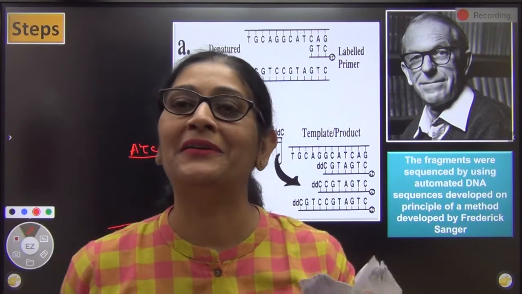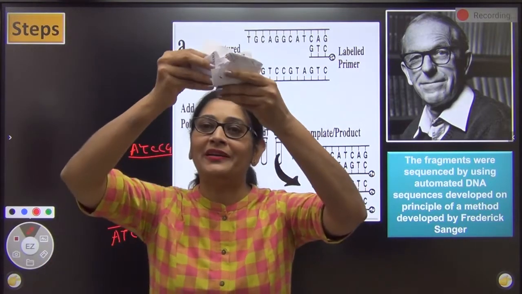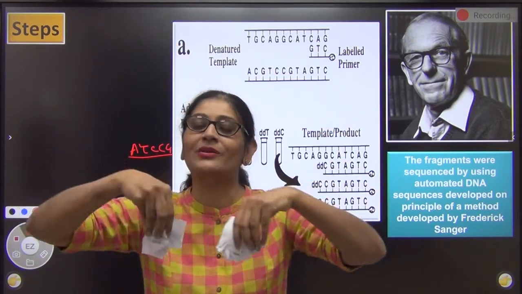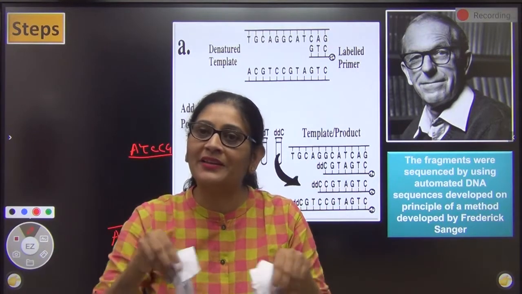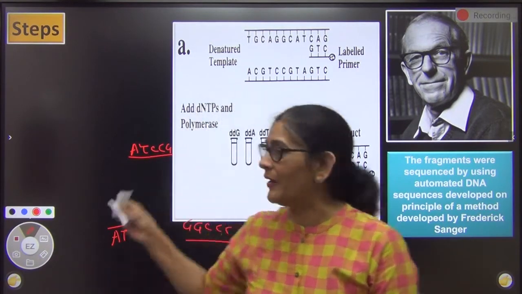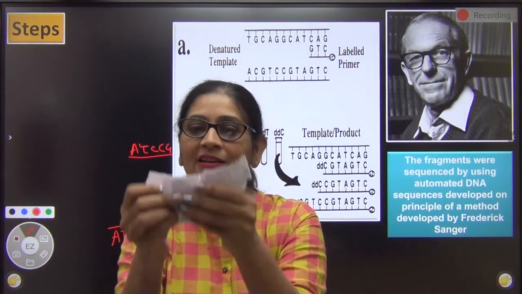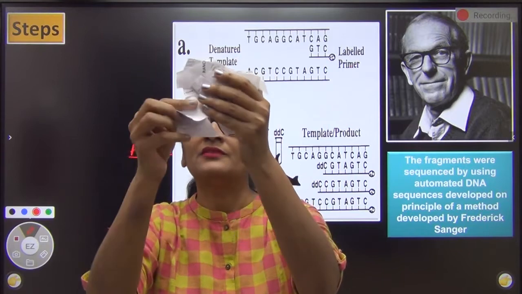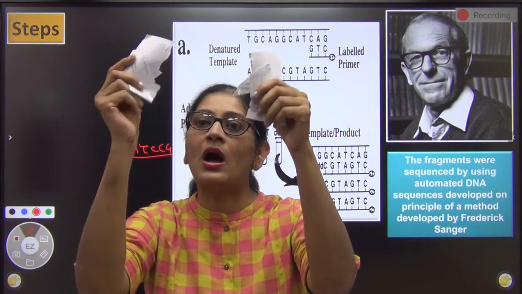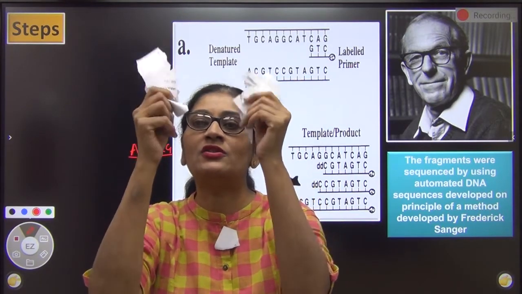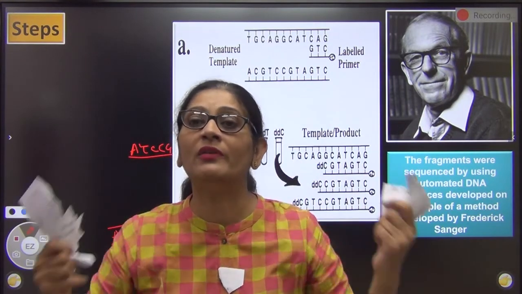I have studied it. Now what is the problem? How to rearrange these fragments and put them back into the same paper? Because I want to read the paper, not these fragments. I want to read the entire DNA, not these fragments. Now once I have broken it, see, now it has become mix and match. So how will I know which fragment goes with what?